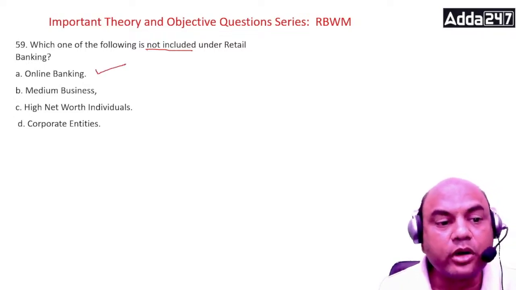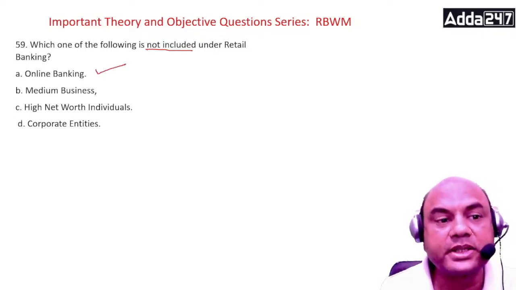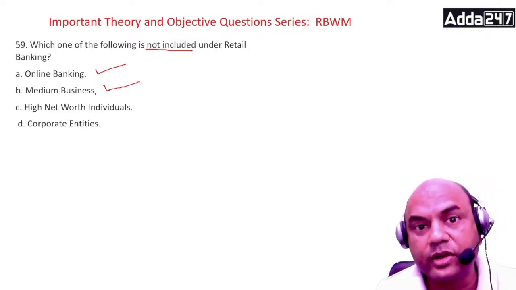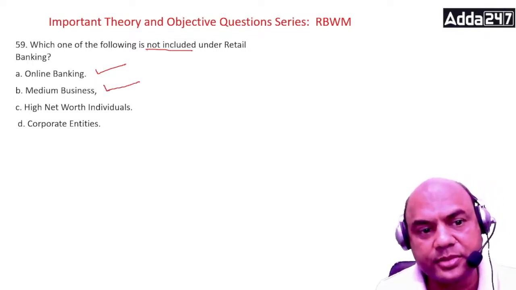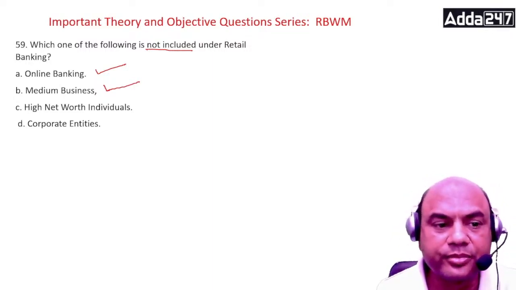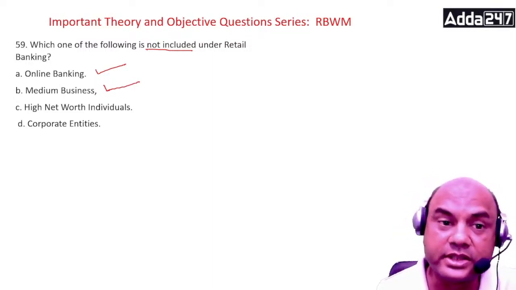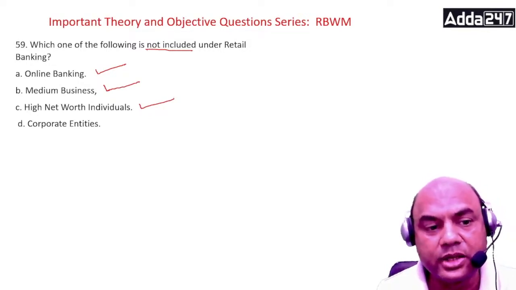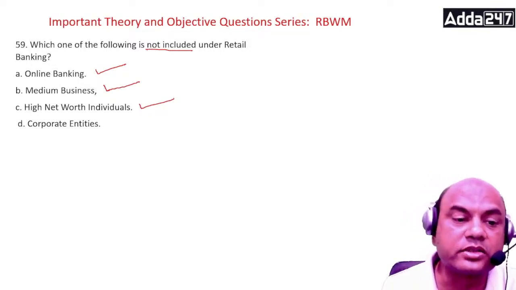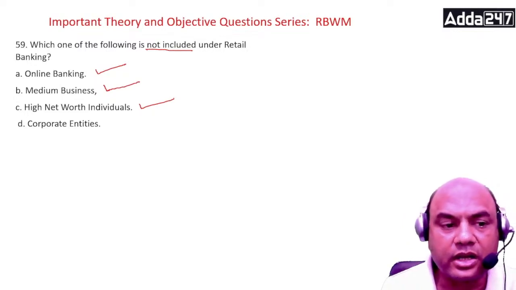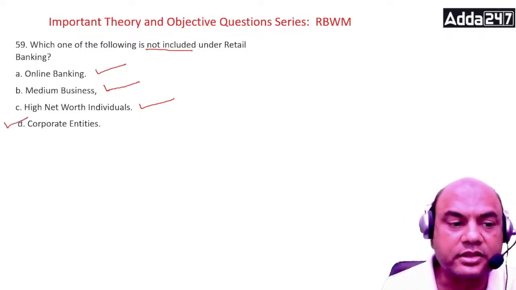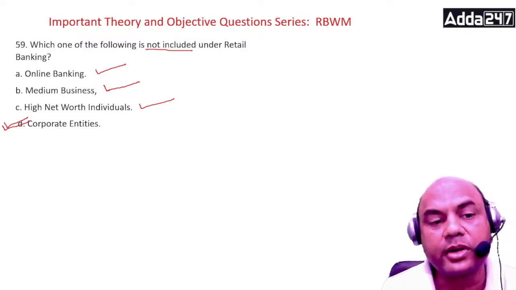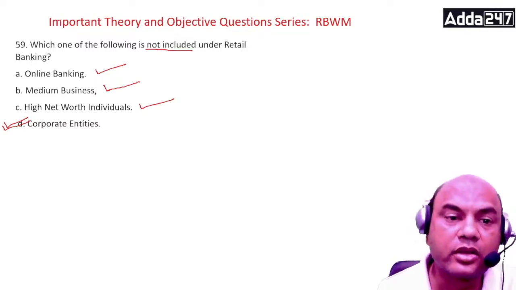Medium business means small business, SMEs we call it, or MSMEs. So that is also included in retail. We have current accounts, we have loans to these customers, right? CC, term loan. High net worth individuals are also part of retail banking, meaning those who have rich money, huge money. Corporate entities are not part of retail banking. So this is your right answer, because it is not part of retail, it's part of corporate banking.